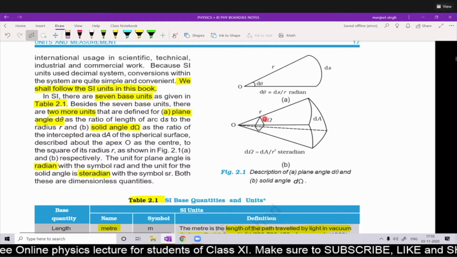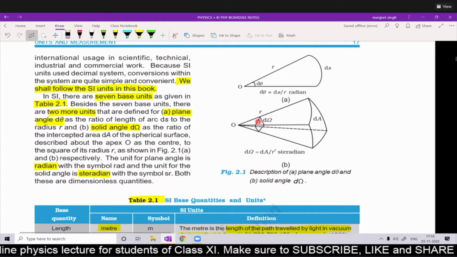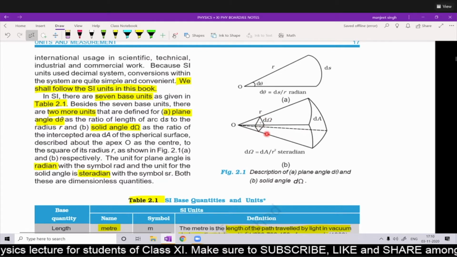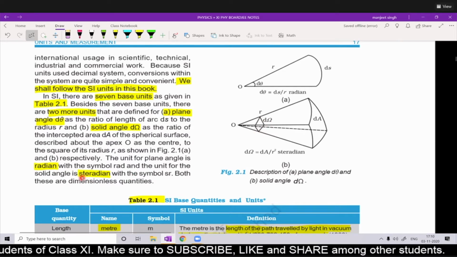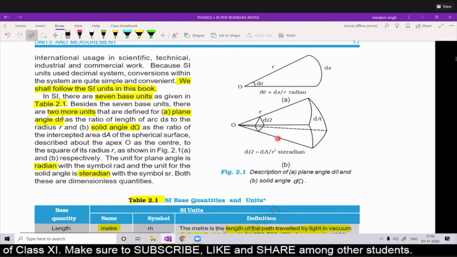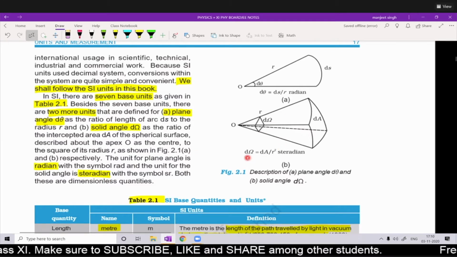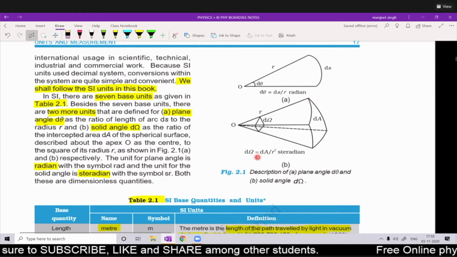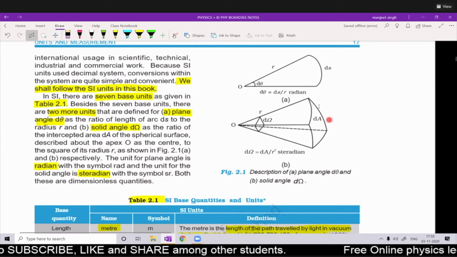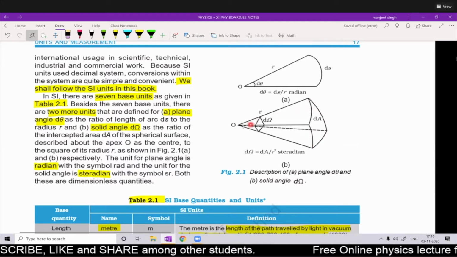This solid angle d sigma has the unit steradian. And how does this formula come? This d sigma, the solid angle in steradian, is equal to this area divided by this radius square.